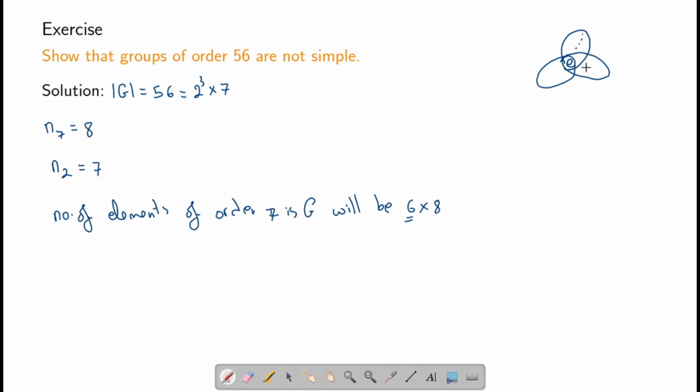These elements will not intersect with the elements of the other 7 Sylow subgroups. Therefore, the total number of elements of order 7 will be 6 times 8, which is 48. Now, there are 7 2-Sylow subgroups. Let us take H and K to be 2 of them.